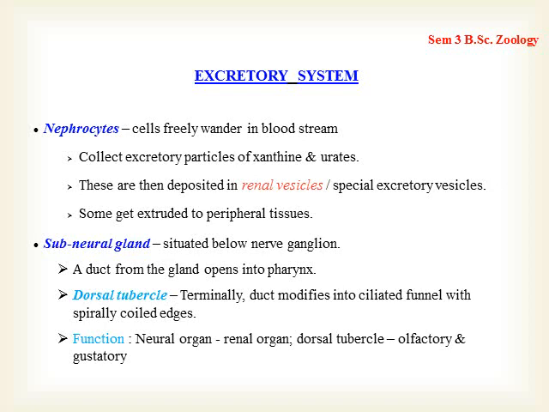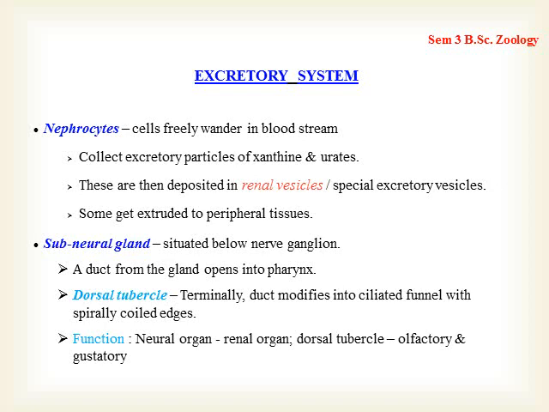Structurally, this subneural gland has a ciliated swollen funnel where it opens into the pharynx. Terminally, the duct of the subneural gland modifies into a spirally coiled structure, and that part is known as the dorsal tubercle.